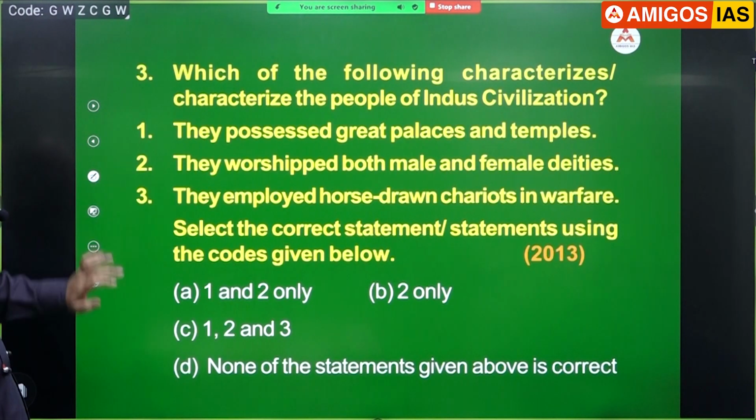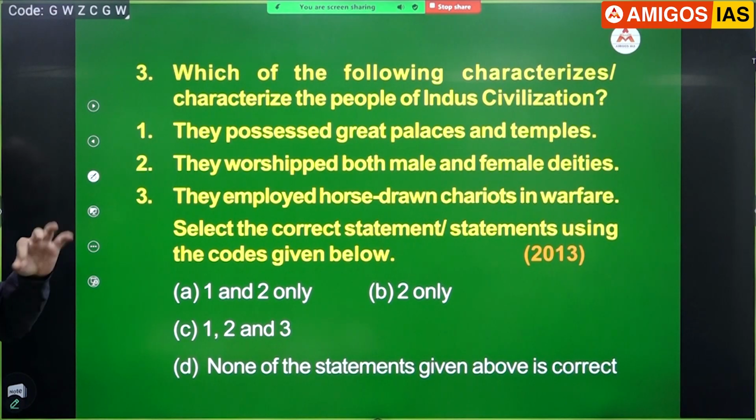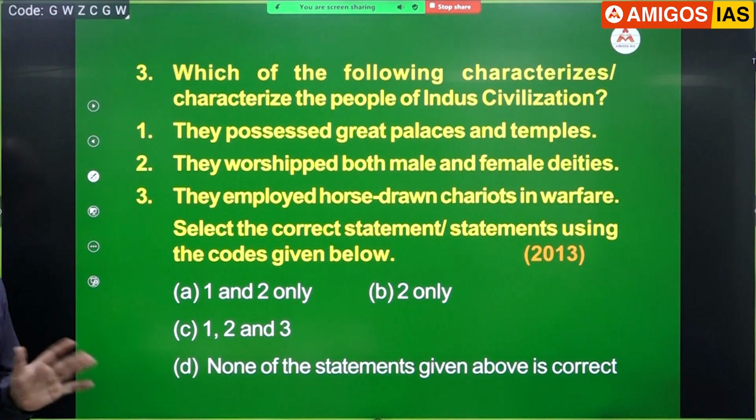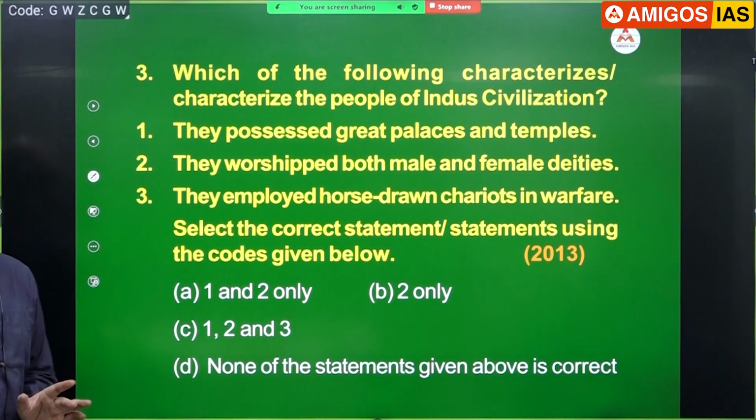Okay, next one. It's still in Indus Valley only. Kindly see this. Okay, let us see the statement. Which of the following characterizes the people of Indus Valley? I think this everyone should tell. Asked in 2013. First statement, they possessed great palaces and temples. It's a silly question, right?